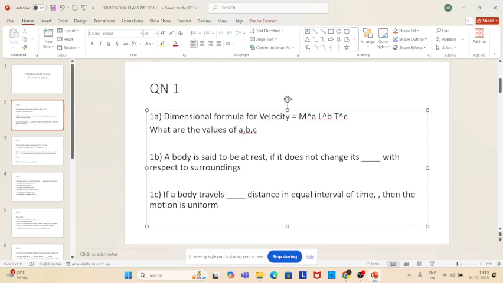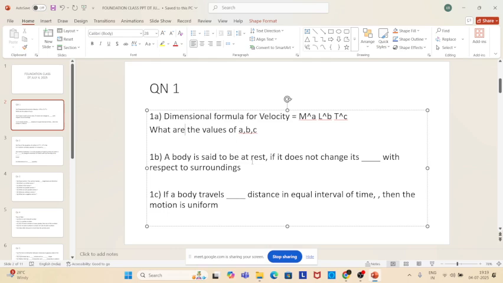Then I'm going to give one more. A body is said to be in motion if it changes its position with respect to surroundings. Am I correct? Okay? Understood?